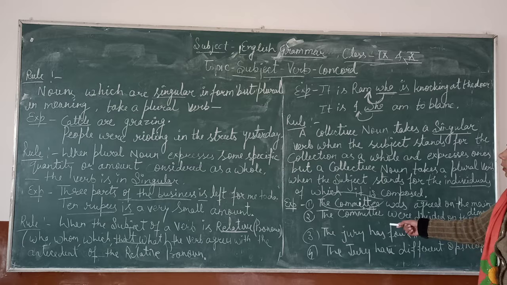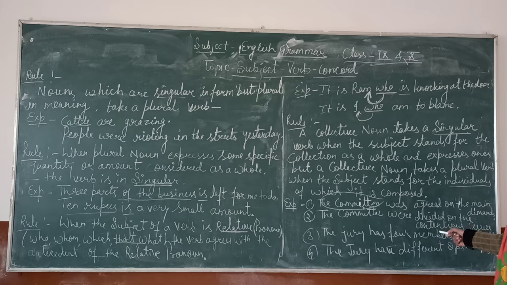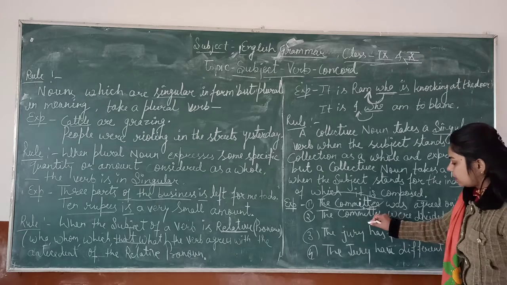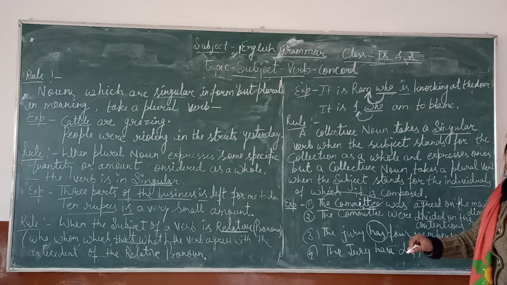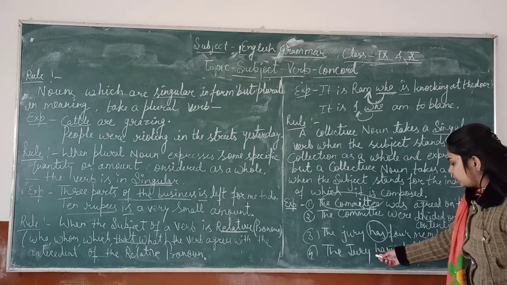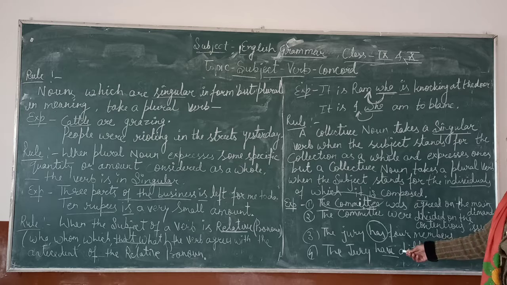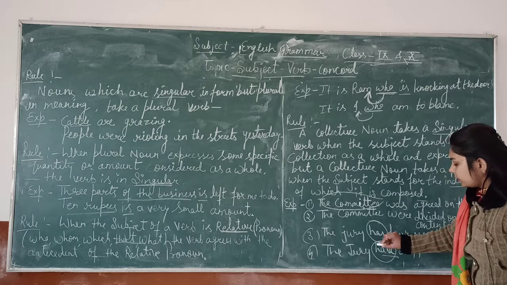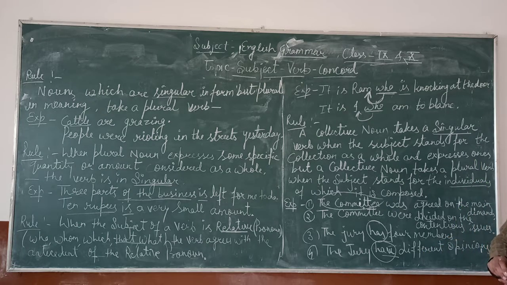Here the whole collection expresses one idea, so we use the singular form of the verb, has. In the next sentence, the jury have different opinions, so we have to use the plural form of the verb, have.